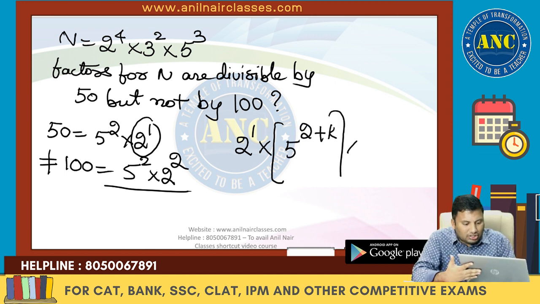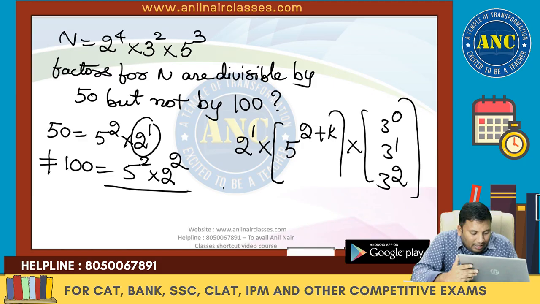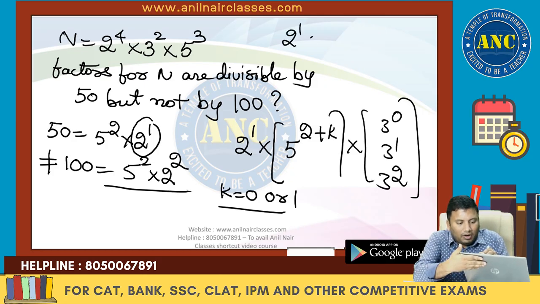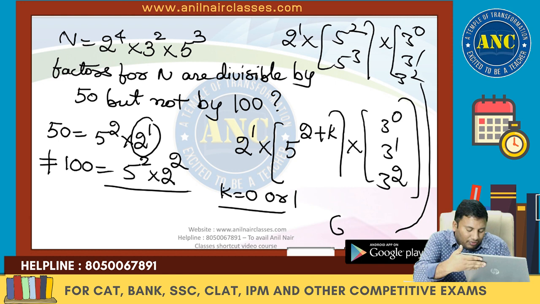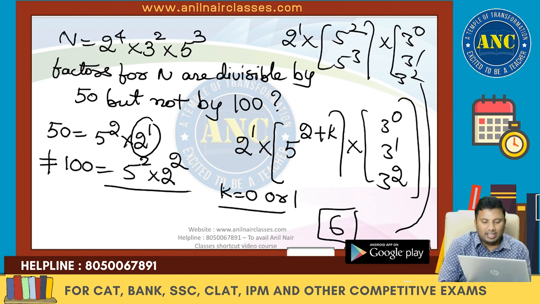There is no restriction on 3. It can take 3 power 0, 3 power 1, 3 power 2. So the k value can be 0 or 1. So it is nothing but 2 power 1 into 5 square, 5 cube, into 3 power 0, 3 power 1, 3 power 2. Answer is 3 2s are 6, 6 1s are 6. Answer for this question is 6.